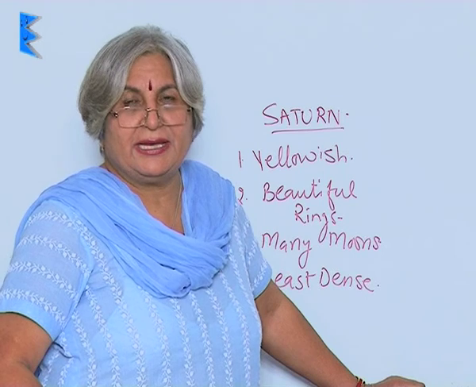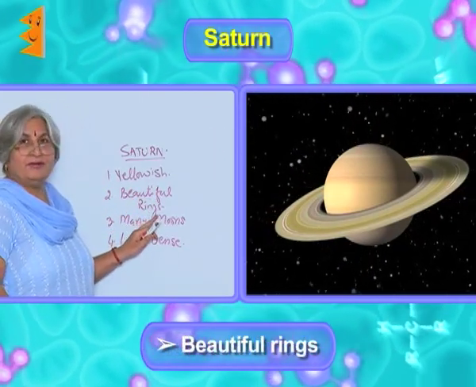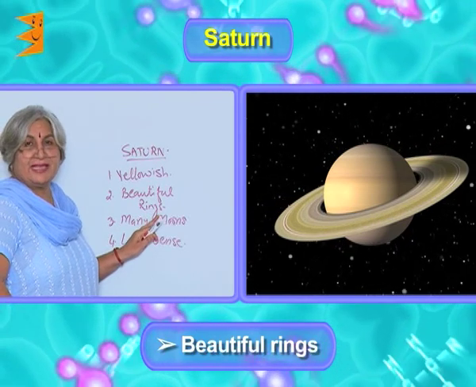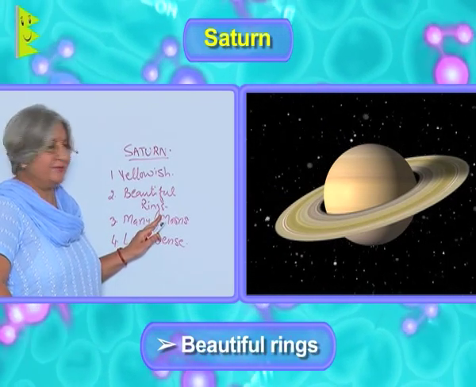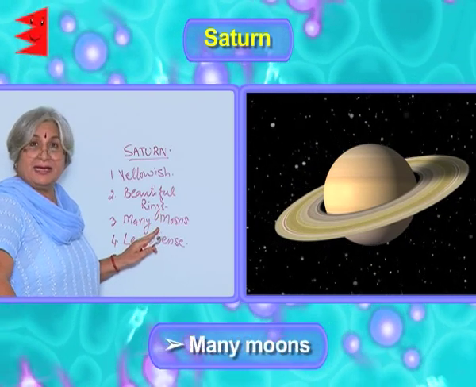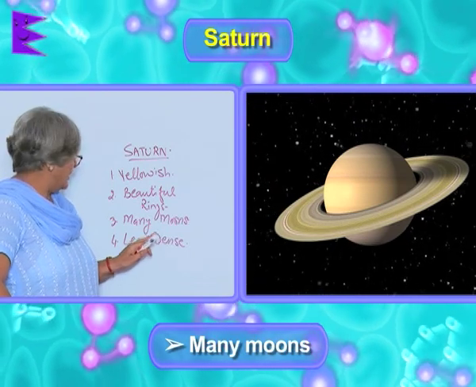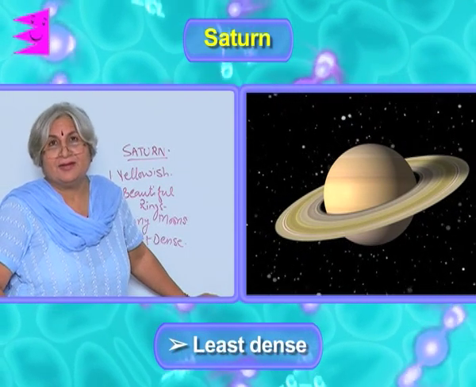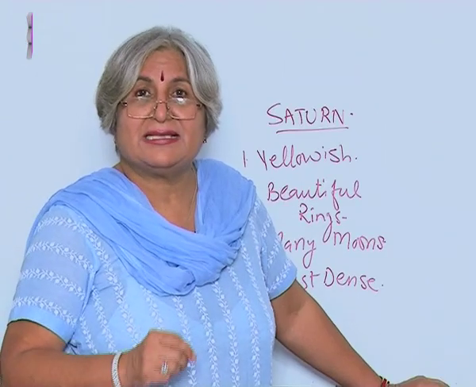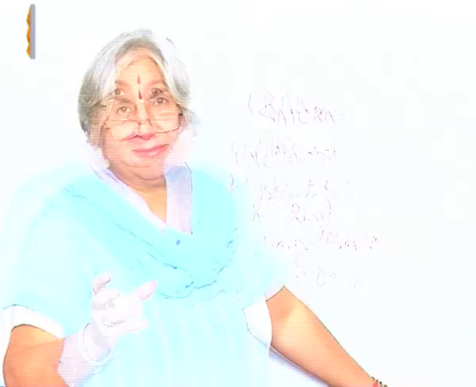Saturn or the Shani is yellowish in color, and it has beautiful rings. Now, you see that the outer planets have rings, but the inner planets do not have. It has again many moons because the outer planets have many moons, and then it is least dense. The density is very little, so much so that it is even less dense than water. So, you can imagine how it would be.